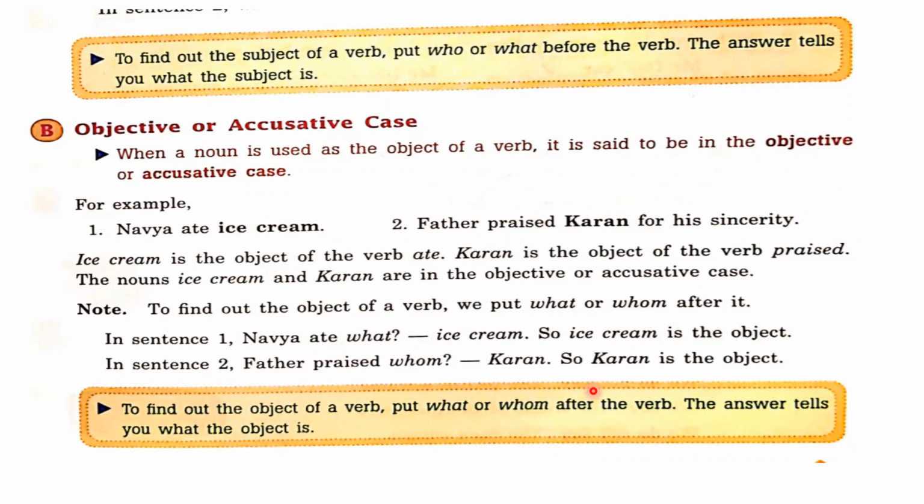If I say, I teach the students, so I is the subjective or nominative case, and the students is the accusative or objective case. Before the verb, that is subjective case or nominative case. After the verb, that is objective case or accusative case, right?